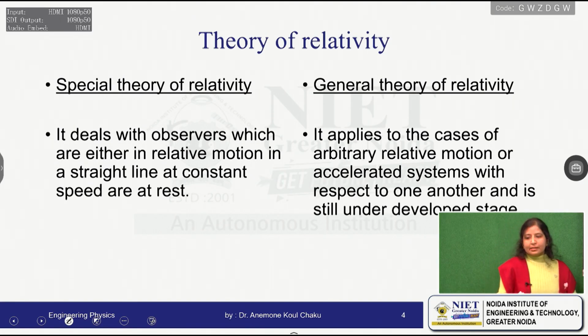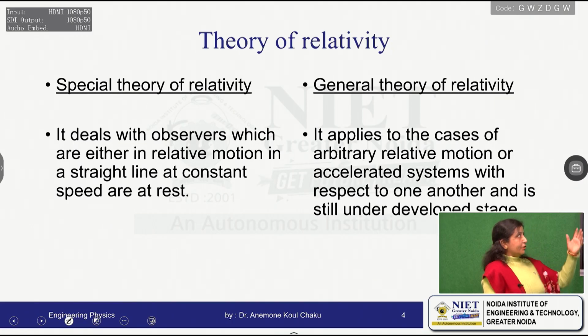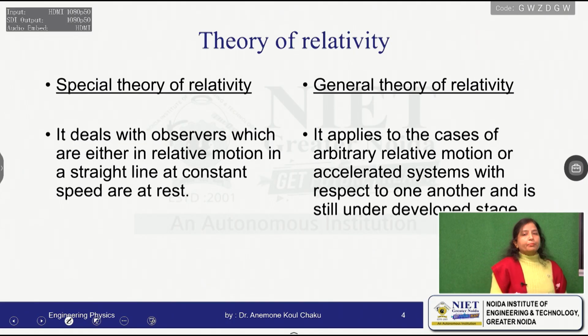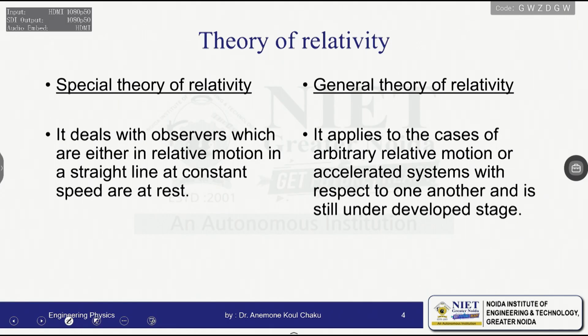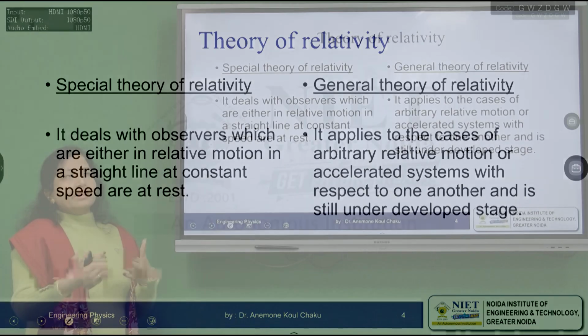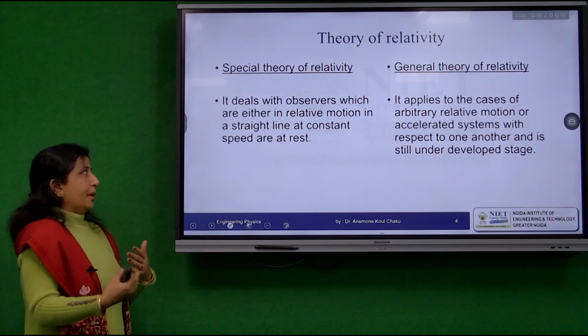Now, this theory of relativity has been categorized into different categories: the special theory of relativity and the general theory of relativity. When we are talking about the special theory of relativity, we are dealing with two different observers in two different frames, which are at rest with respect to each other or moving with a uniform velocity with respect to each other.